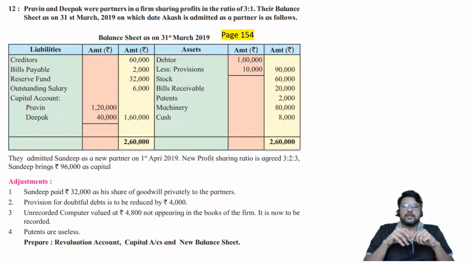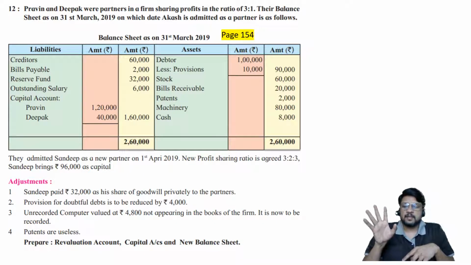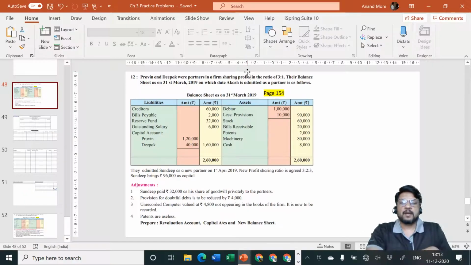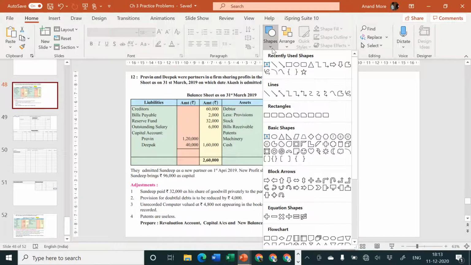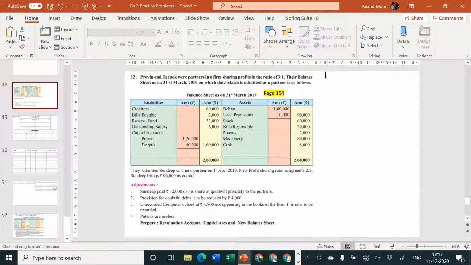Patents are useless. Okay, so patents will have to be written in inner column and they'll have to be written off. Prepare revaluation account, capital account and new balance sheet. So actually speaking, the problem is very easy. Only thing is goodwill paid privately, that is the adjustment. Otherwise the problem is easy. Let us try to complete it quickly. Let me write down the observations first and let me disappear from the screen. Yes, now you and your problem and my voice.